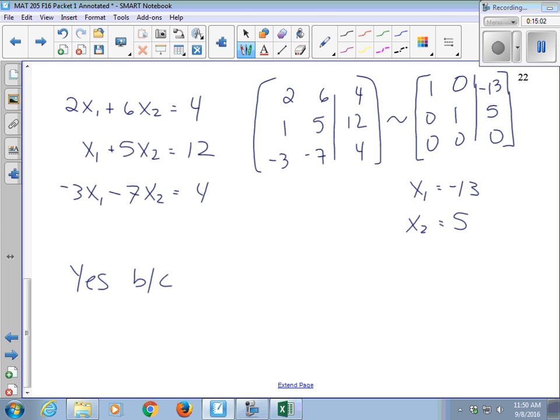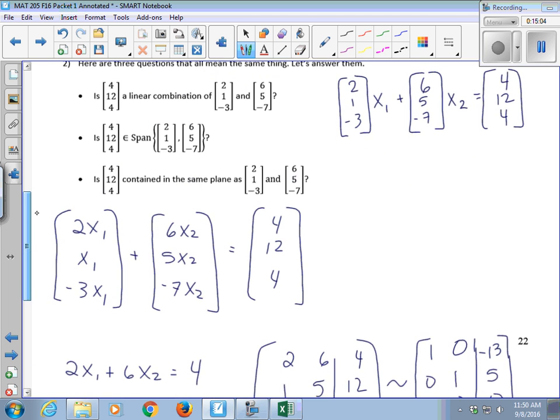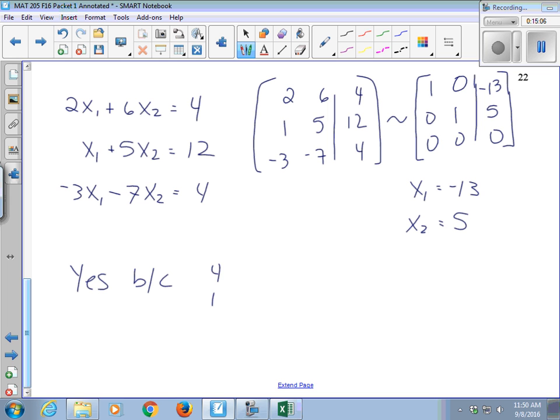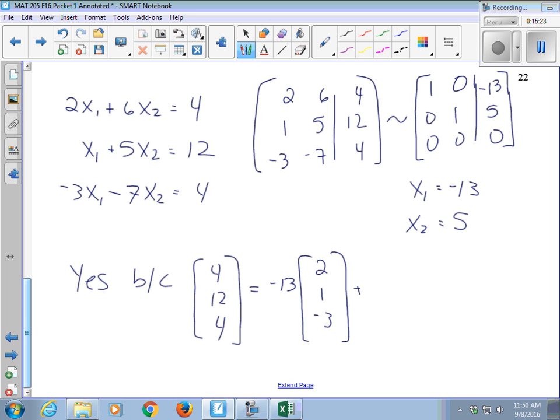So I would say yes, because 4, 12, 4 can be written as a linear combination of the other two, where my weight is -13 times 2, 1, -3 plus 5 times 6, 5, -7.